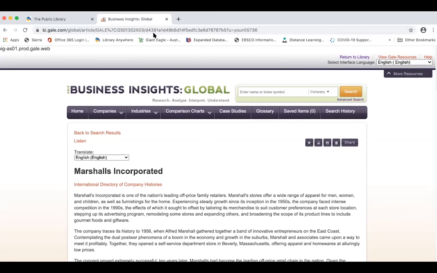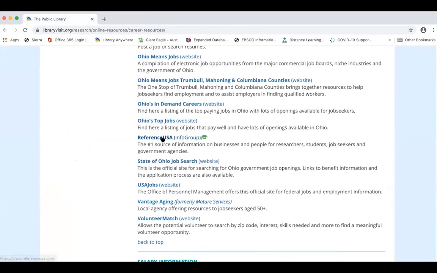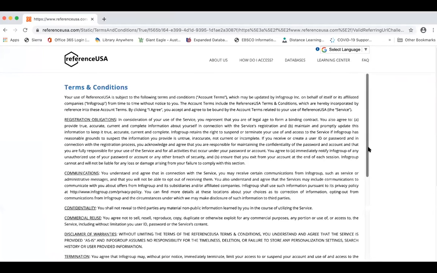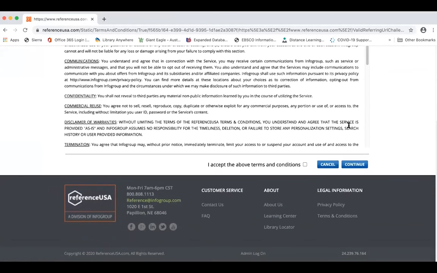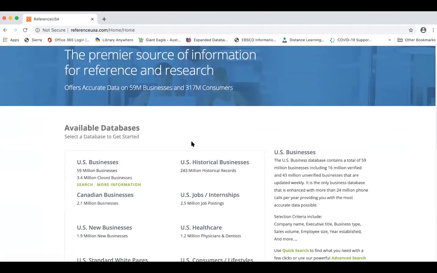Another great one for researching a company is Reference USA. With this resource, whenever you're outside the library, it is extremely important to scroll down and click that you accept the above terms and conditions, and then click continue. And from there, we put in the library card number. And here we are in Reference USA.